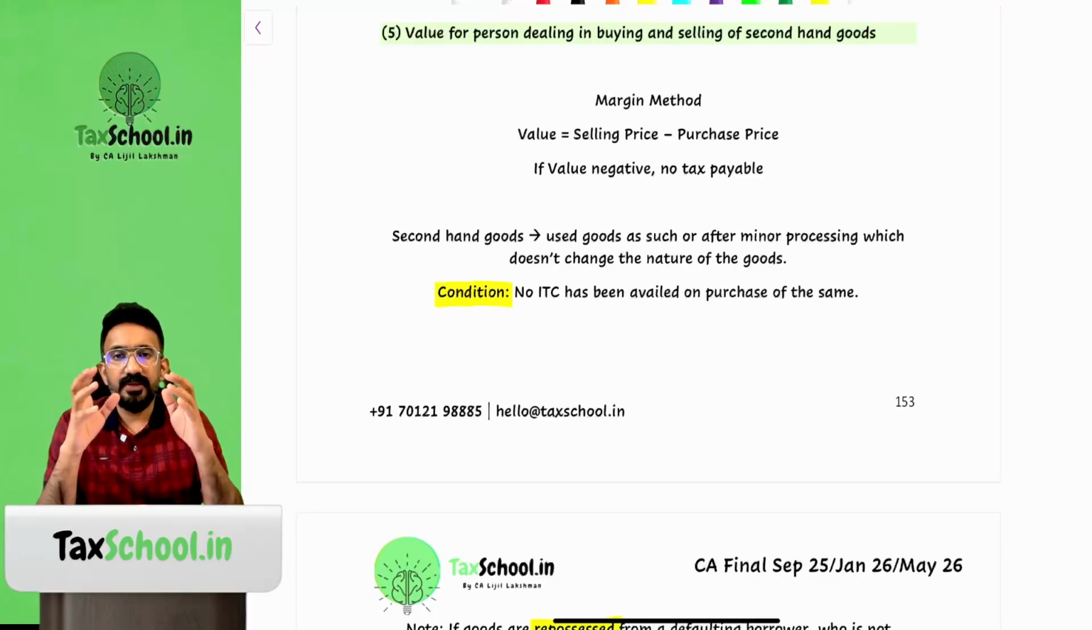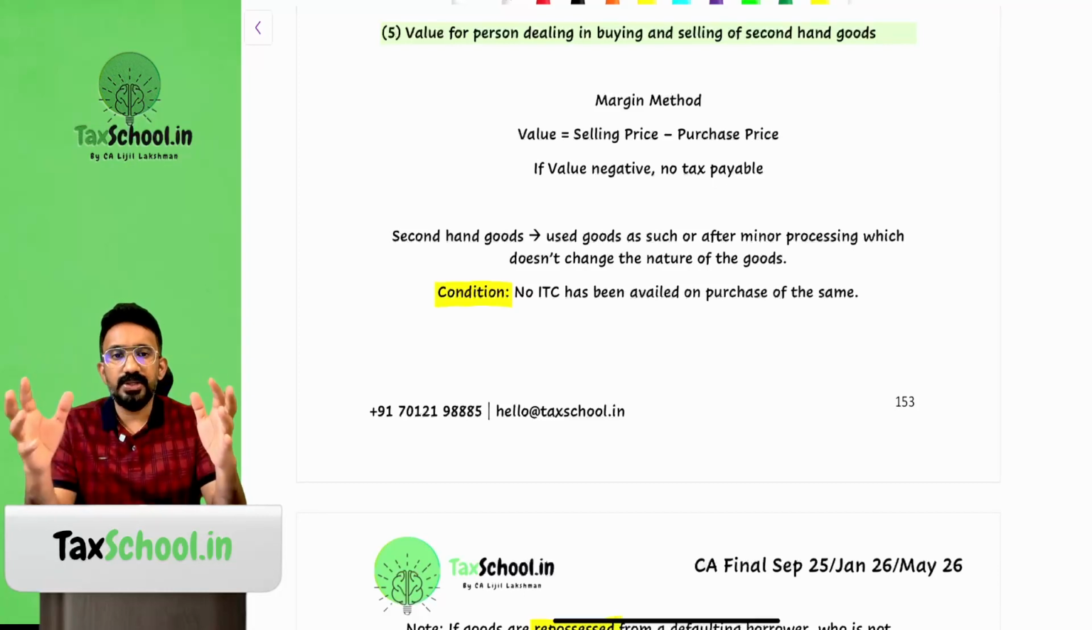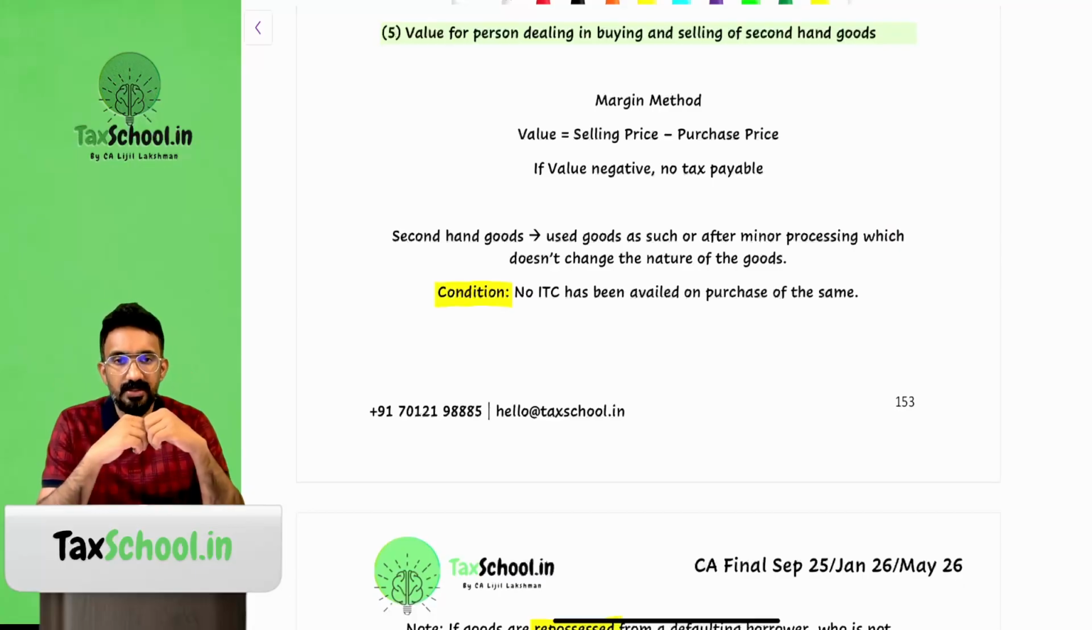Rule 32 sub-rule 5 talks about the margin method. Why is the margin method applicable? This is to avoid double taxation in a lot of cases. When a person is dealing in buying and selling of second-hand goods, what happens? I purchase certain goods and I did not take any input tax credit, and I'm further selling these goods. I would have already paid GST at the time of purchase of this particular product. If I'm asking this person to pay the GST again while selling on the entire value, it means double taxation. To avoid this, they have come up with a method called the margin method.